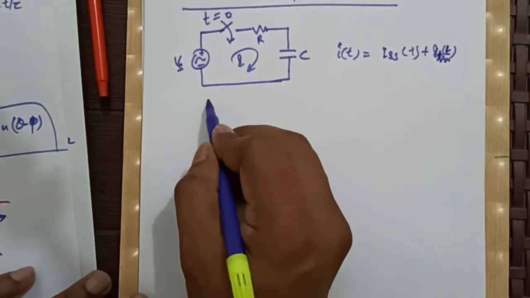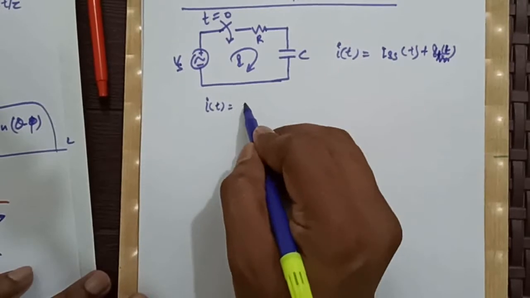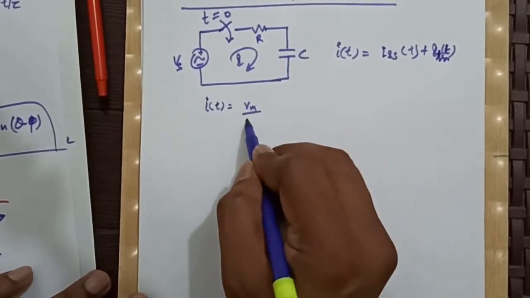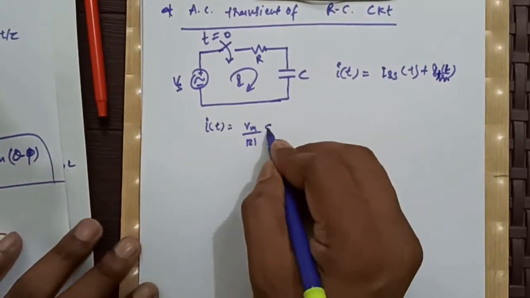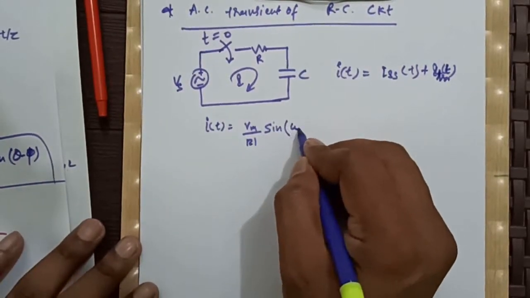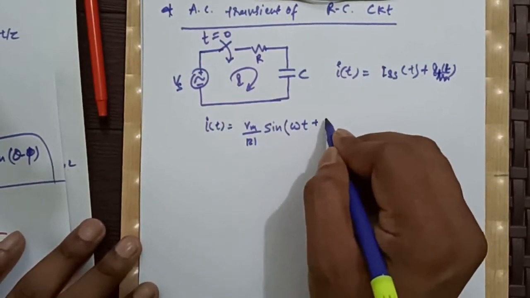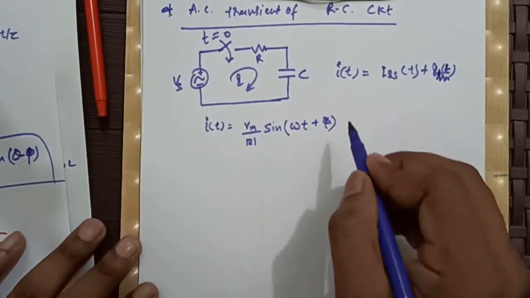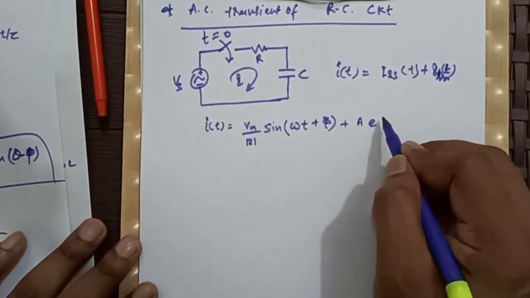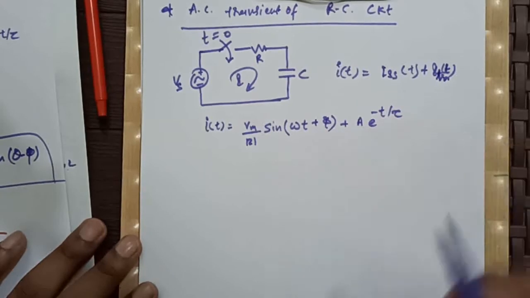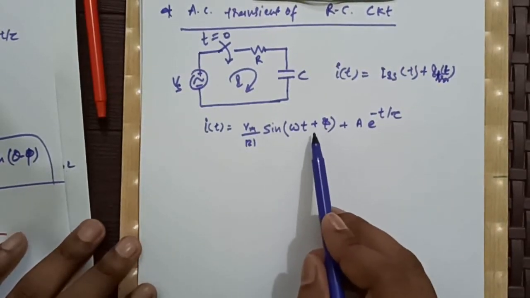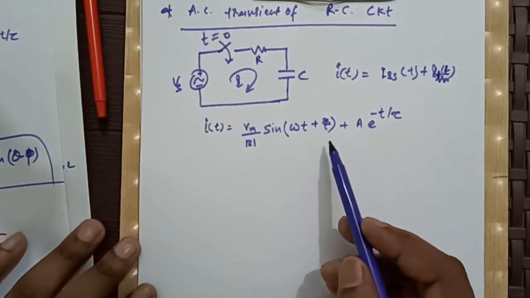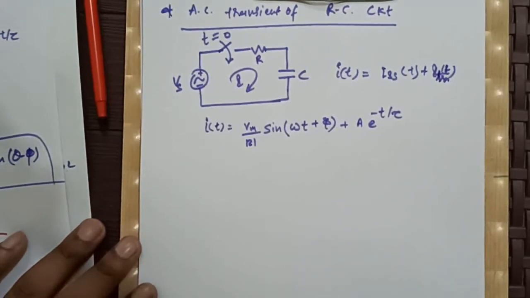So our i(t) will be of the form Vm by mod z sin of (omega t plus phi) plus a e to the power minus t by tau. In this case we wrote omega t plus phi because in the case of an RC circuit, current leads the voltage.